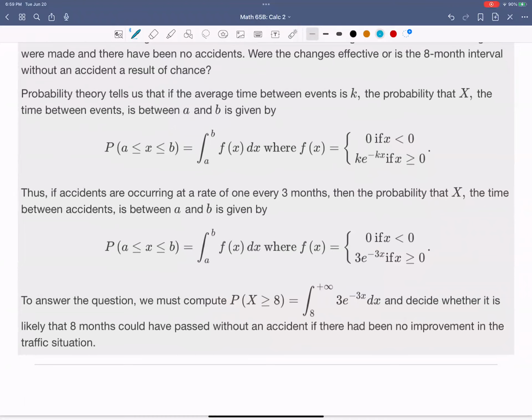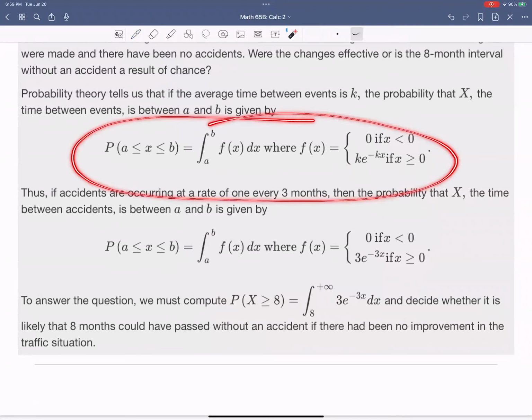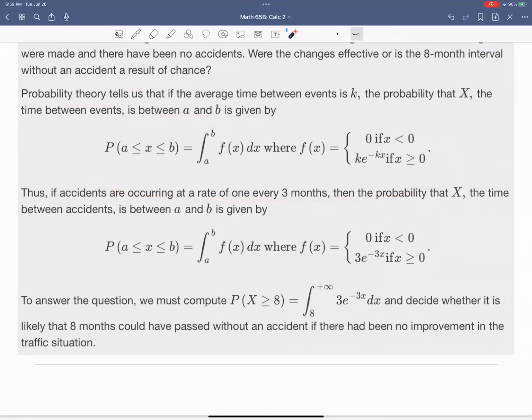So probability theory tells us that if the average time between events is k, the probability that x, the time between events, is between a and b is given by this equation here. So thus, if accidents are occurring at the rate of 1 every 3 months, then the probability that x, the time between accidents, is between a and b is given by this equation here.